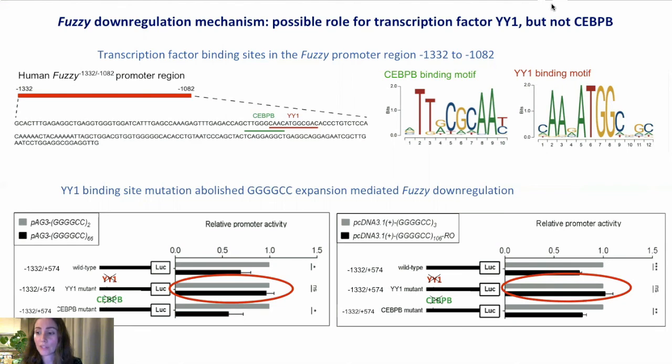In conclusion, we have dissected the mechanism for downregulation of fuzzy resulting from the C9orf72 repeat expansion, which could be significant in the cellular pathology of C9orf72-related ALS.